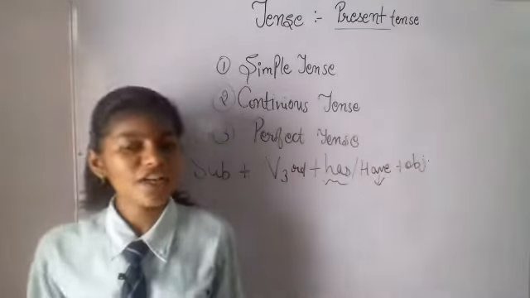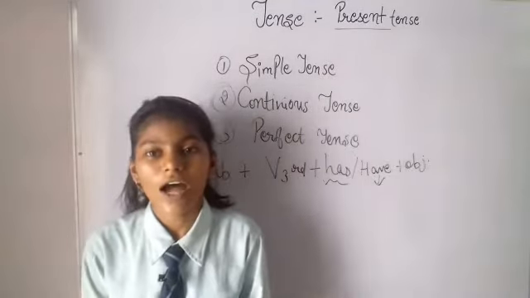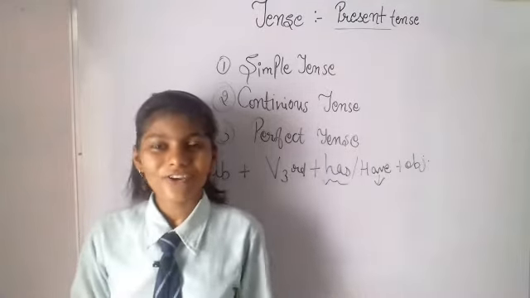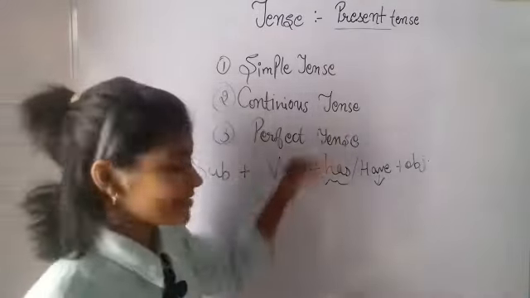If I give you an example: I have a marker. This is a sentence of the perfect tense.